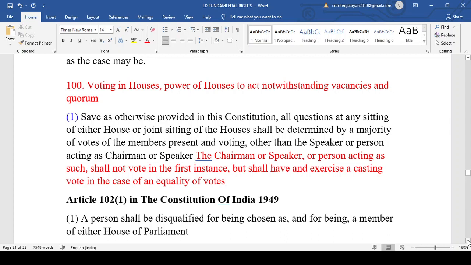I have read in some article that in 15 minutes 21 bills were passed, or in 21 minutes 15 bills were passed, and the voting was done just by voice voting. Okay, there are two types of voting. One is the voice vote, in which the speaker or the chairman says that those in favor say yay, those who do not favor the bill will say nay. If the yay is more than the nay, then the bill gets passed. If the nay is more, then the bill gets rejected. Okay, the bill does not get passed. Now this is one way of voting, that is, by voice vote.